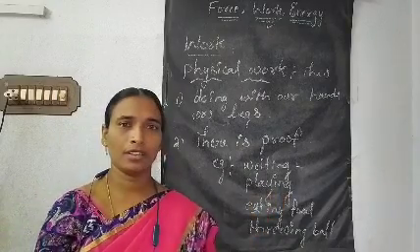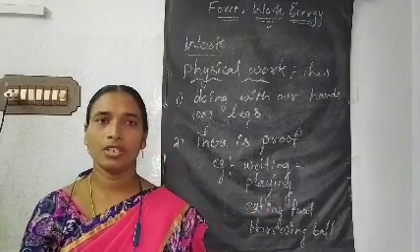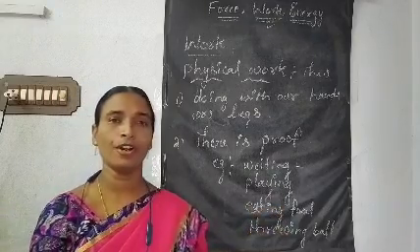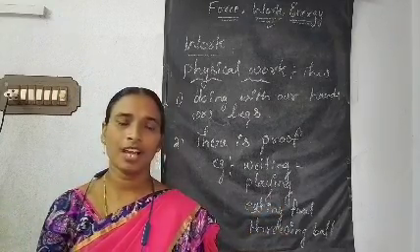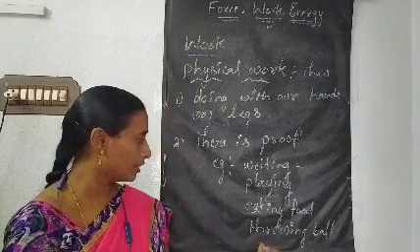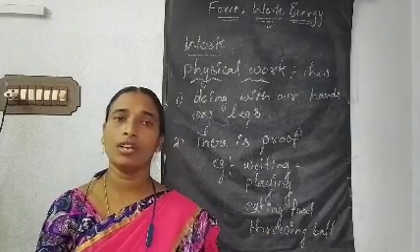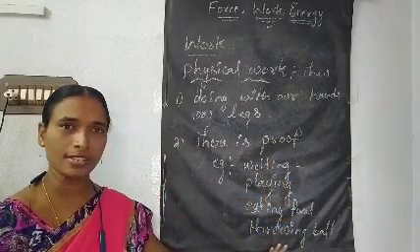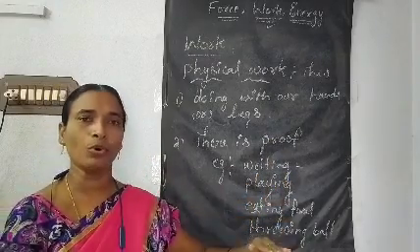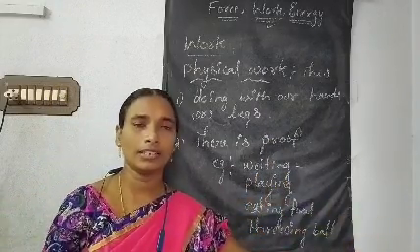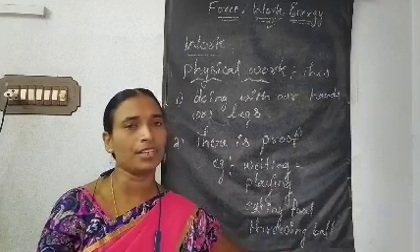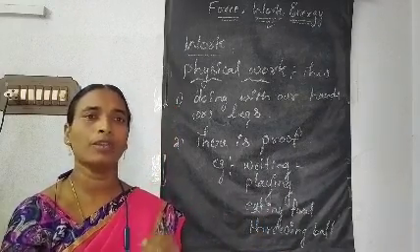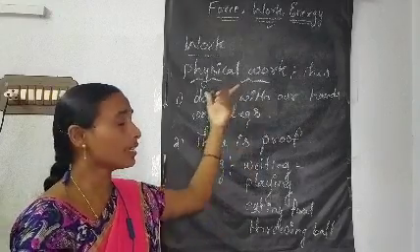Playing, ball, bat, shuttlecock, like that we are using. Eating food, we need a plate and rice, curries. And throwing a ball, here also one object is there. In all the above cases, the object is moving from one place to another place. There is a displacement here. Based on this, we can consider it as physical work.